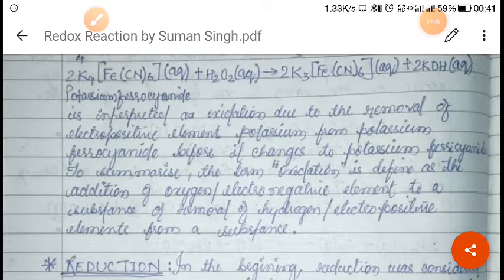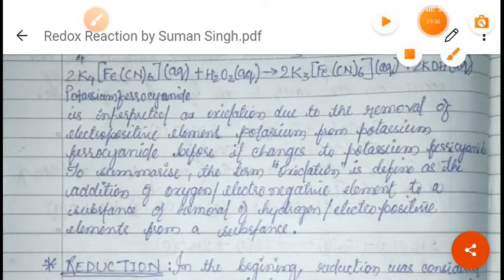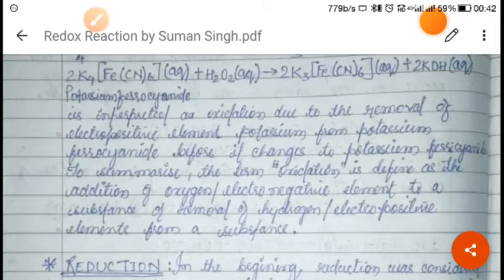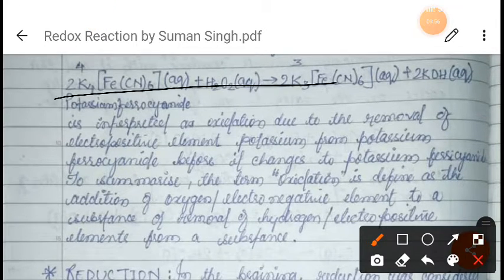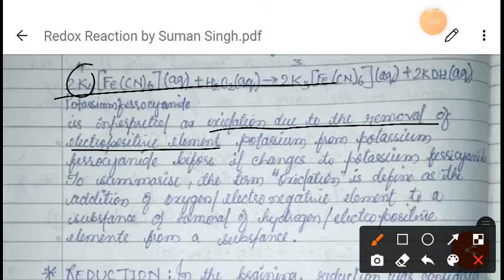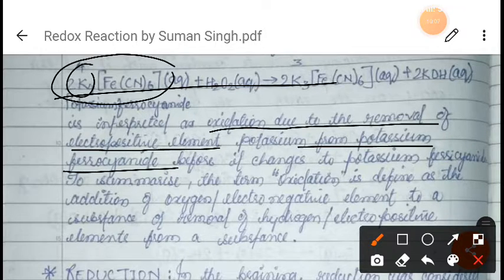Next, how can we define this reaction? You see here, oxidation is due to what? Removal of an electropositive element, which is potassium, right? This one, potassium. From potassium ferrocyanide, we are removing this potassium, and it changes to potassium ferricyanide.